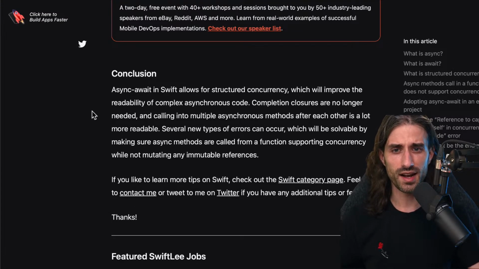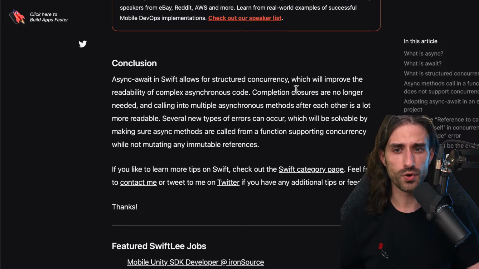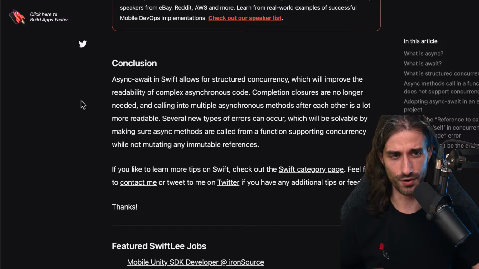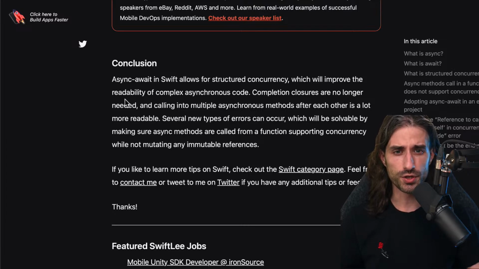So async await in Swift allows for structured concurrency, which will improve the readability of complex asynchronous code. Completion closures are no longer needed, and actually I don't think I've ever written one voluntarily since async await has been released. Sometimes you don't have a choice because you are dealing with legacy code, but voluntarily, I don't think I've ever written a closure anymore. And I've definitely not written any new API that would use a closure as a way to return its result. So completion closures are no longer needed, and calling into multiple asynchronous methods after each other is a lot more readable.